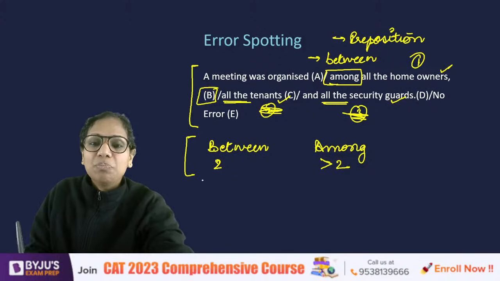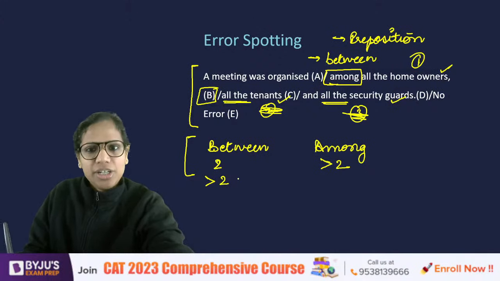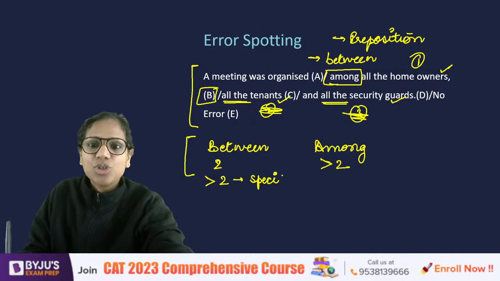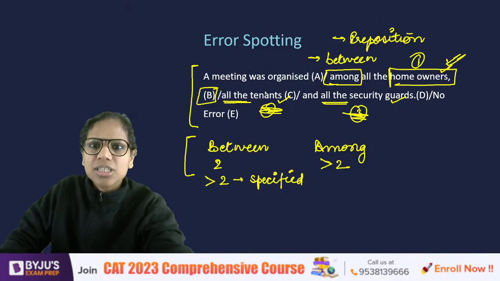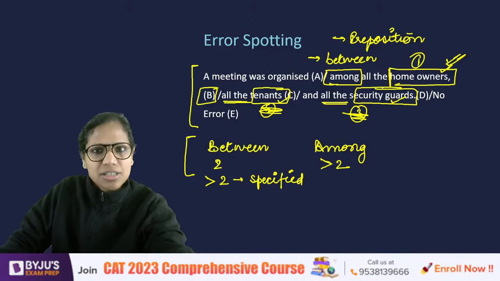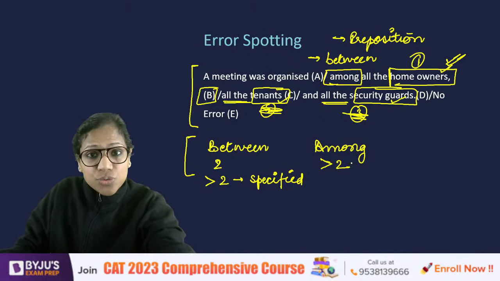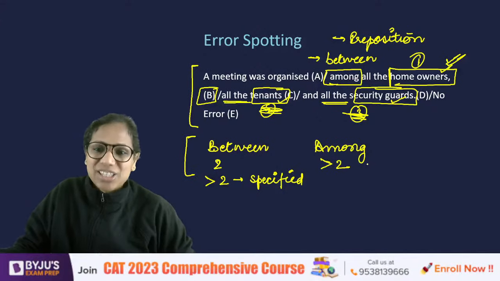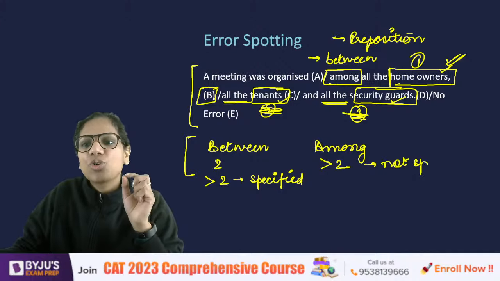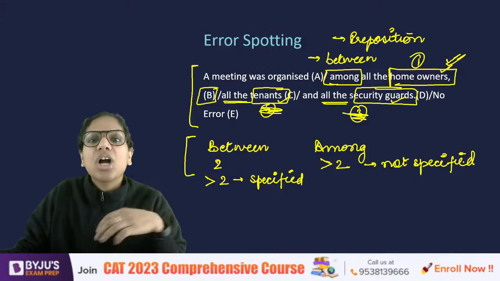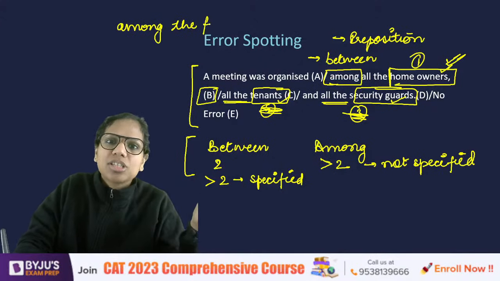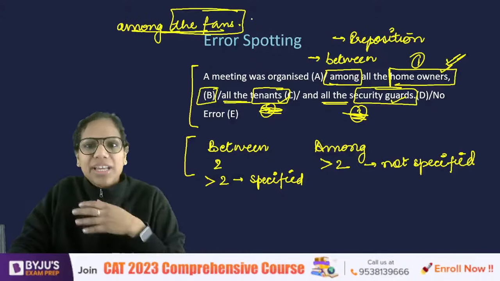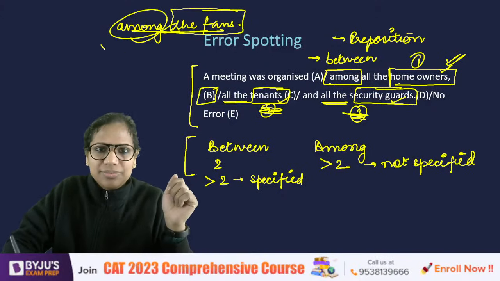Between is used for more than two entities also when they have been specifically named. So here I have specifically named the three parties: homeowners, tenants, and security guards. Among is used for more than two only when not specified. The names have not been specified. So, for instance, a fight broke out among the fans. Of course, this person has more than two fans, but I have not specifically named one, two, three fans. So now I'll say among.